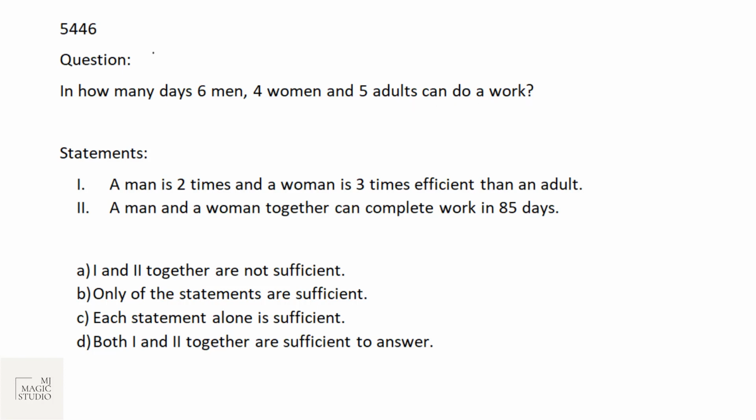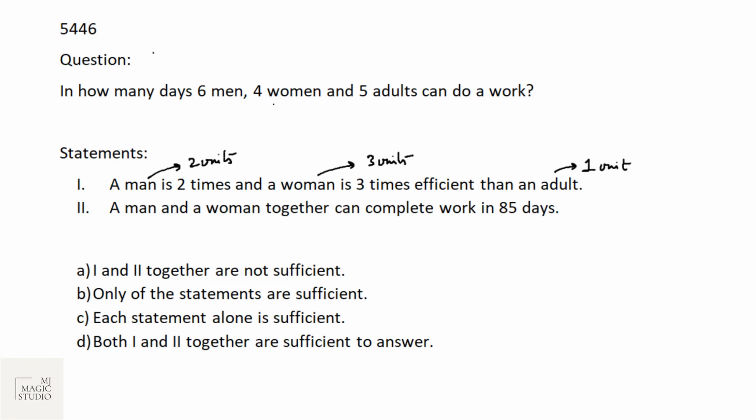This is a group. Now, what information do we have? A man is 2 times and a woman is 3 times as efficient as an adult. That means if in a given time an adult is making 1 unit, a woman would be producing 3 units and a man would be producing 2 units in the same time. So we know how many units are prepared by a man, a woman and an adult in that particular time frame.